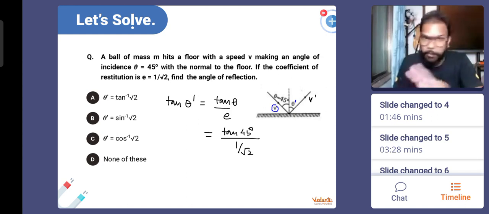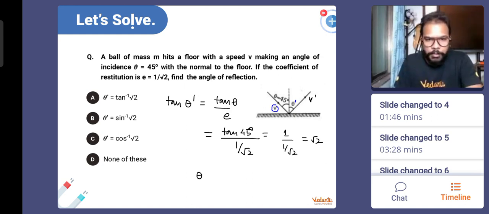I'm not writing this so that you remember the formula. Please don't remember the formula. Okay. So tan 45 degree is 1, and 1 by root 2 will go in the numerator and become root 2. So theta dash should come out to be tan inverse of root 2.